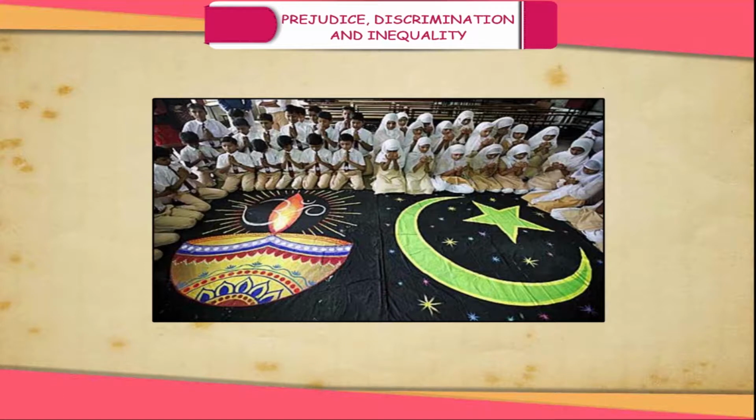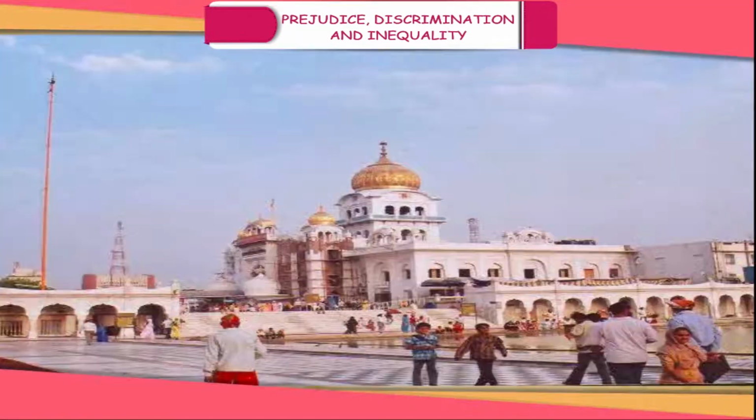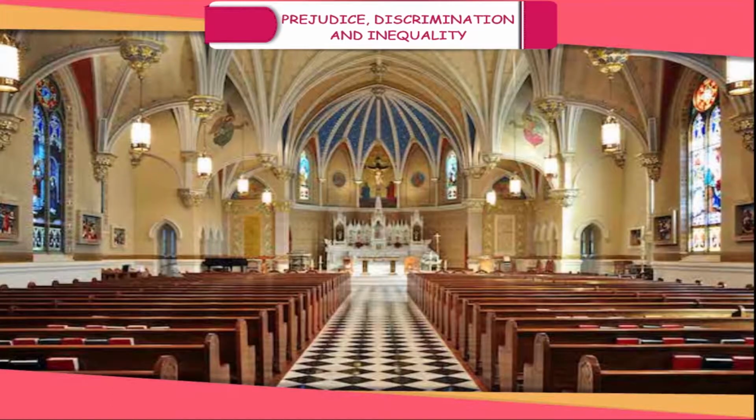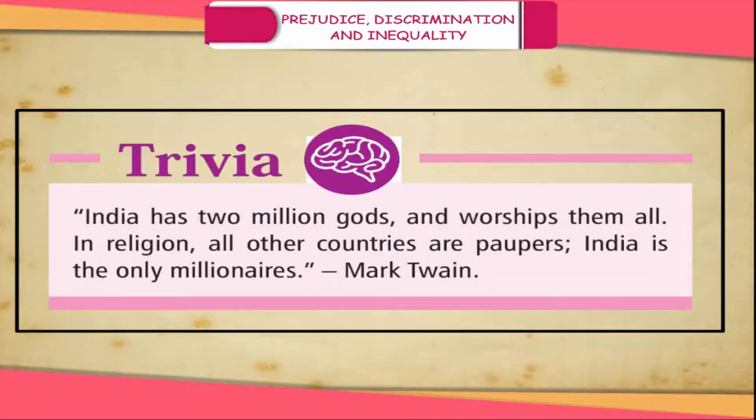All communities celebrate festivals with great enthusiasm. People of all faith, regardless of their religious differences, visit places of worship and pilgrimage centers. In our country, temples, mosques, gurdwaras, synagogues, and churches exist side by side. Religious tolerance and humanism towards other religions is one of the pillars of India's secularism, and it can be maintained by all our harmonious and sincere efforts.